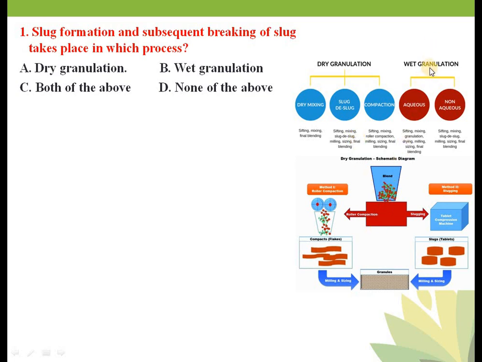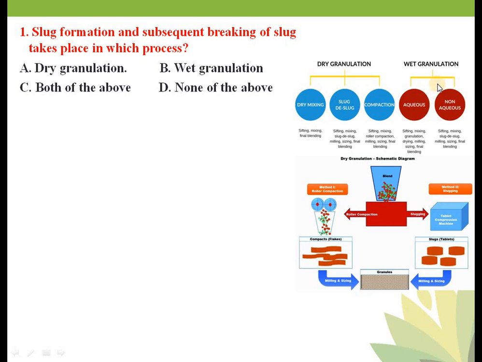Okay, now we'll see wet granulation. Wet granulation means what? There is a use of solvents. Wet means क्या है, गीला. So in wet granulation, again here we have two types, aqueous and non-aqueous. Okay, so in case of aqueous, water is used as a solvent, for example 5% starch paste as a binder.